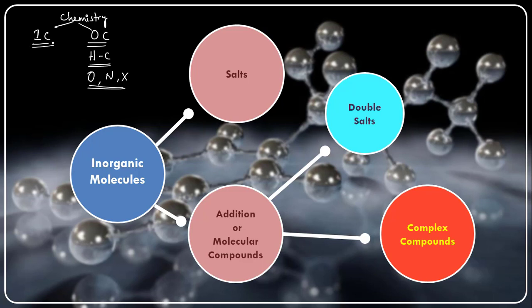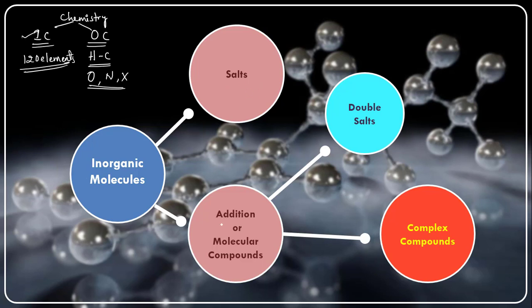And inorganic chemistry is whatever the 120 elements are there. The compounds of these elements are studied under the heading of inorganic chemistry. So inorganic molecules are of two major types.